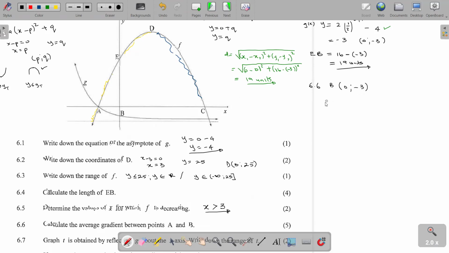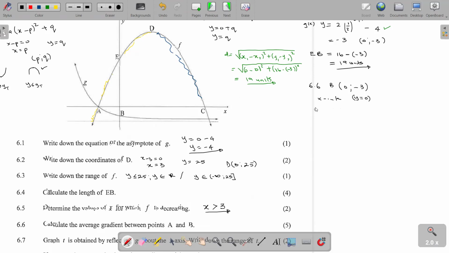Then we want to establish the coordinates of A, but we are told that A is the x-intercept. So we can take it to be the x-intercept of f, or we can take it as the x-intercept of g. If we take it as the x-intercept of g, we know at the x-intercept y must be equal to 0.